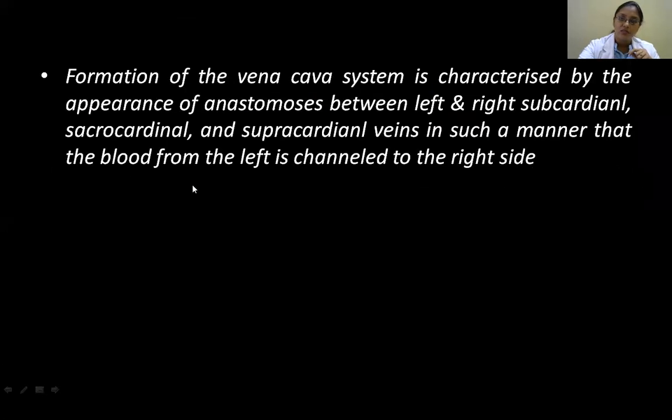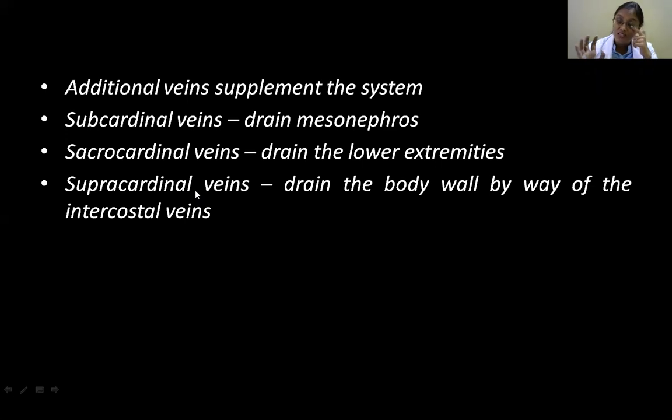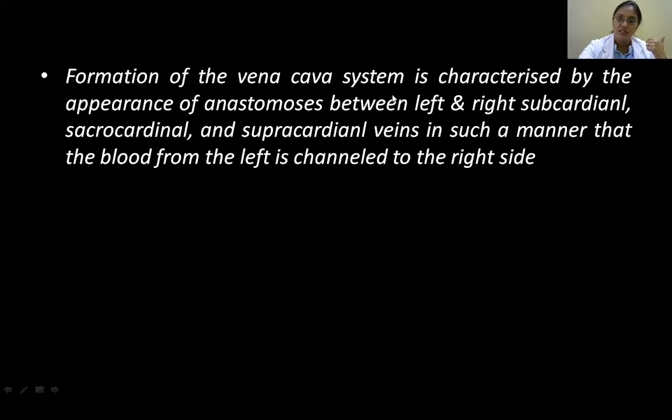Okay. So before that, that is one cardinal system. We have other systems like supracardinal and subcardinal. Now let us see the caval system. We have a superior vena cava and inferior vena cava. So formation of the vena cava system is characterized by anastomosis between these channels, which we see later.